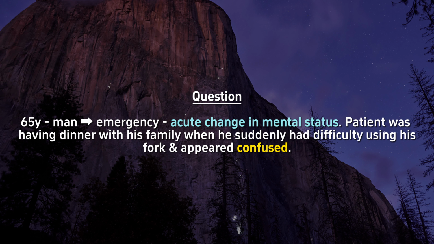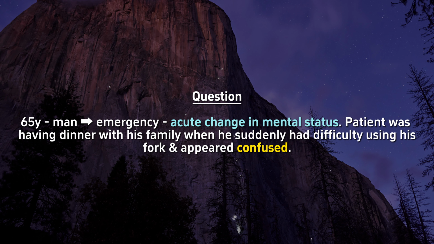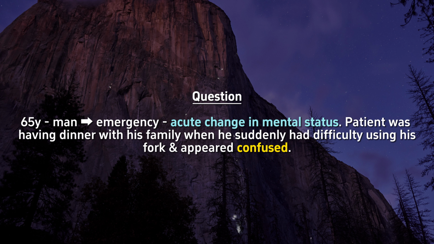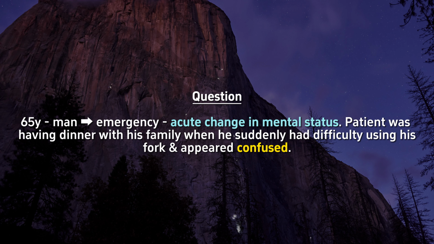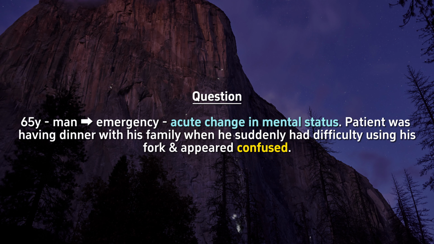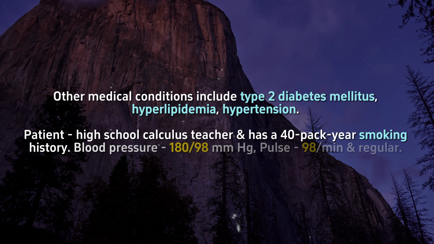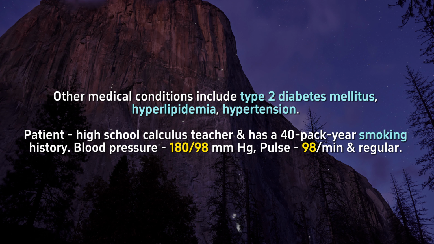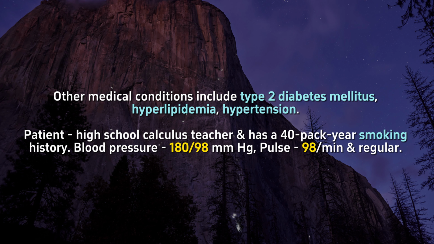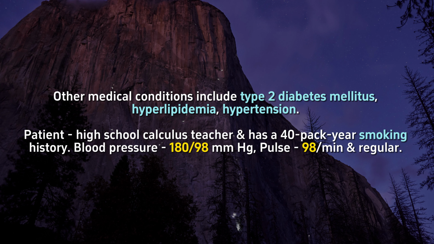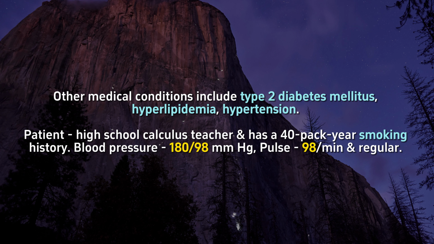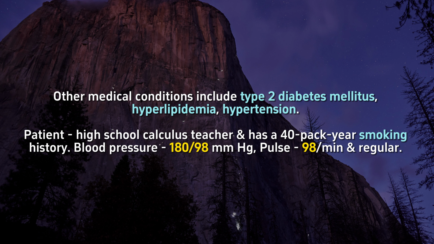A 65-year-old man is brought to the emergency department due to an acute change in mental status. The patient was having dinner with his family when he suddenly had difficulty using his fork and appeared confused. Other medical conditions include type 2 diabetes mellitus, hyperlipidemia, and hypertension. The patient is a high school calculus teacher and has a 40-pack year smoking history. Blood pressure is 180/98 and pulse is 98 and regular.